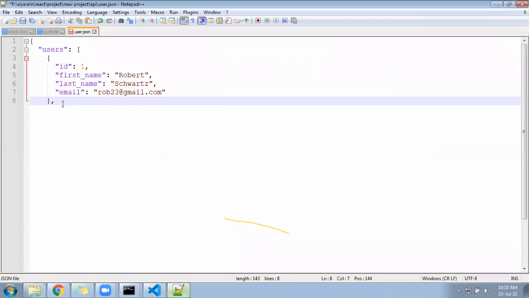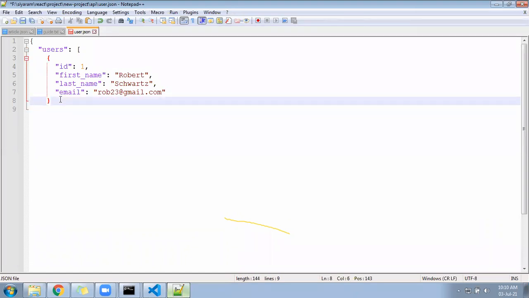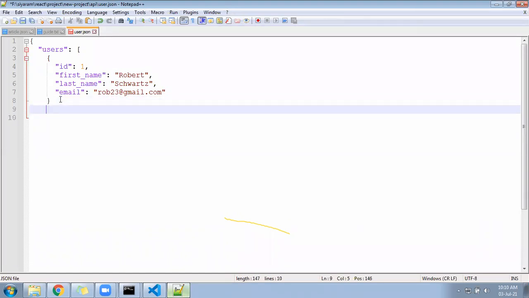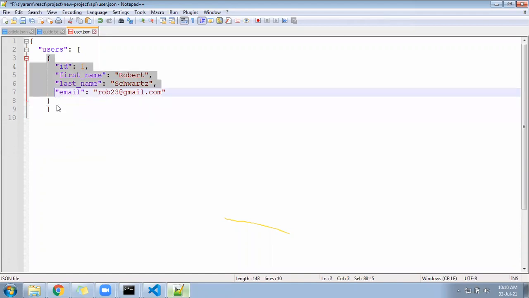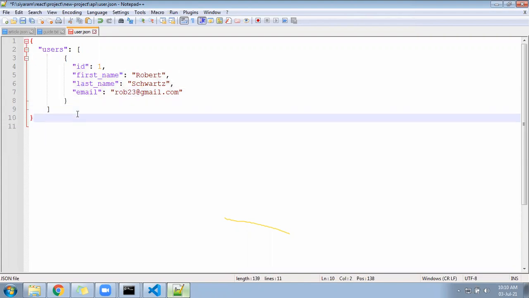Okay, let's keep one user only. And what are the details we have? Those we need to pass here. This info I kept here. This is my curly bracket, it ended here. Users, let it be. What are the details we are taking?